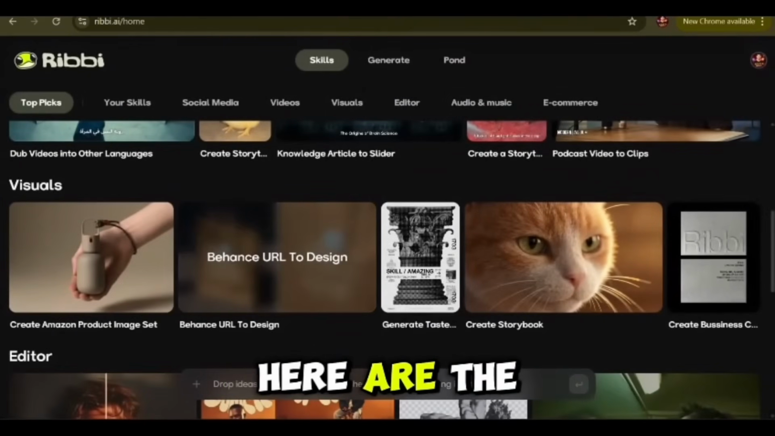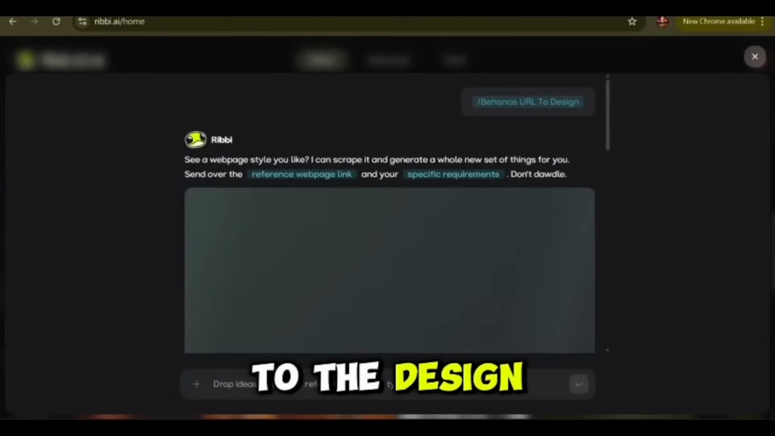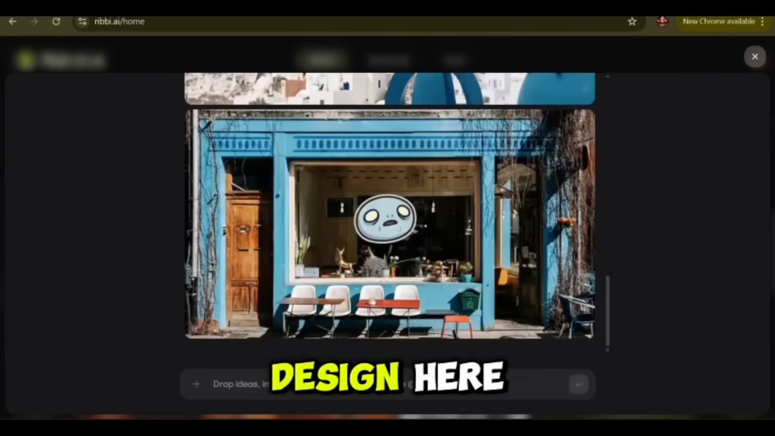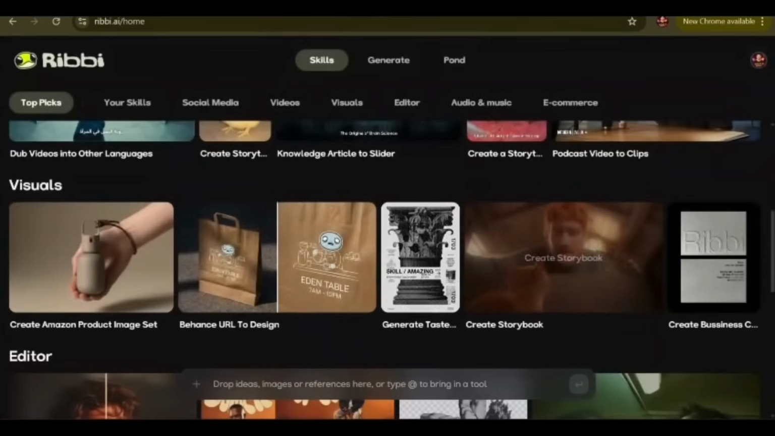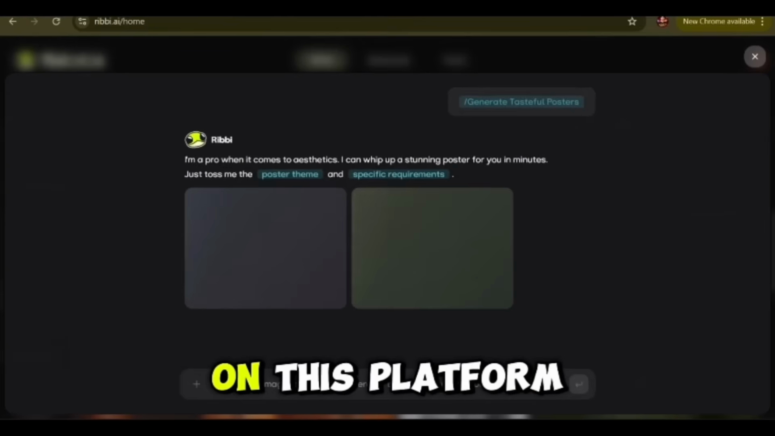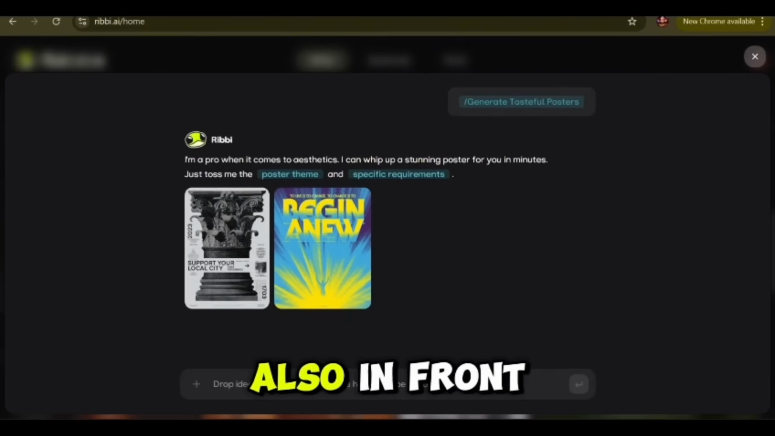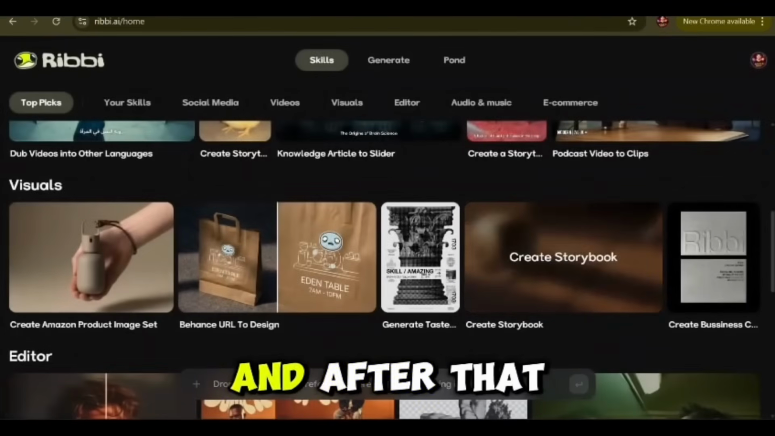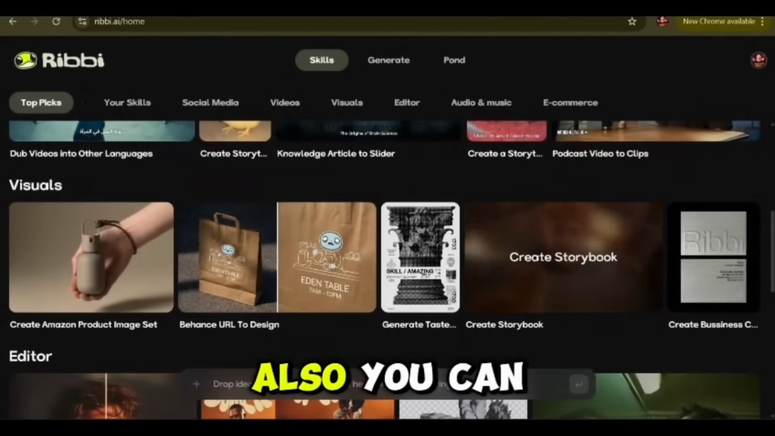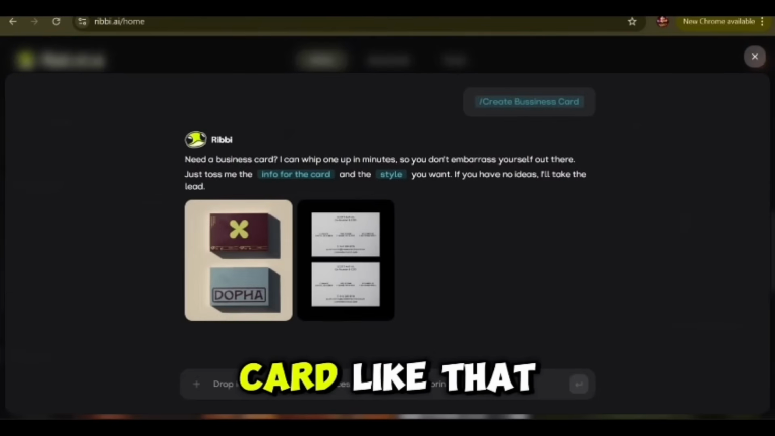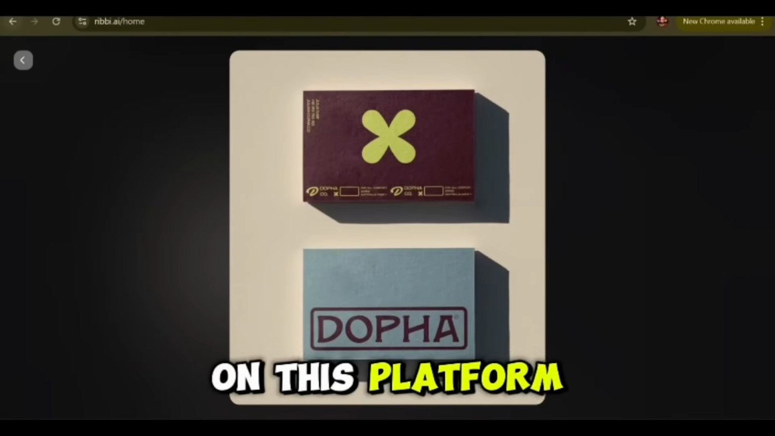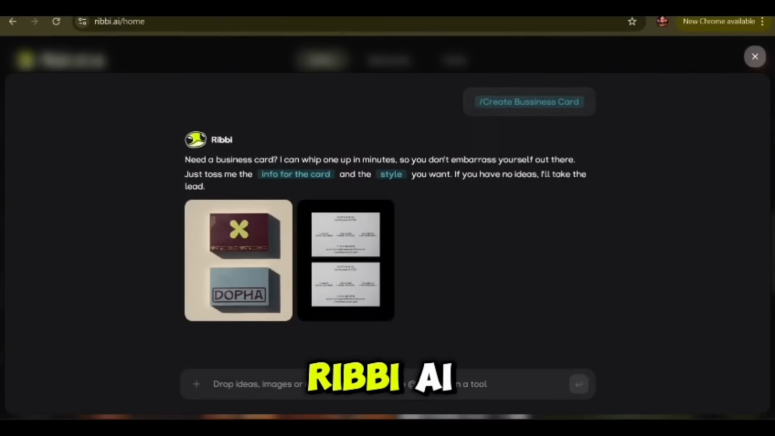And after that, there's Behance URL to design. You can also convert it into a design here, which is in front of you. And after that, you can also generate tasteful posters on this platform. They're also in front of you, guys. And after that is a storybook. You can also create a storybook on this platform too. Also, you can create a business card. They have also generated a business card. You can check it out on this platform. This has been generated by Ribib AI.